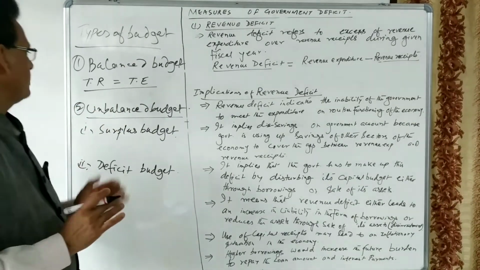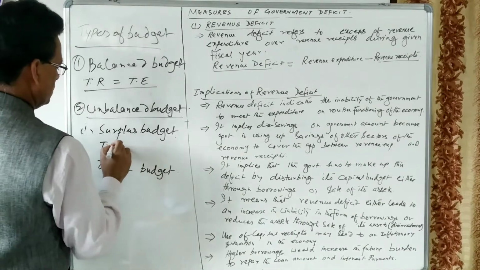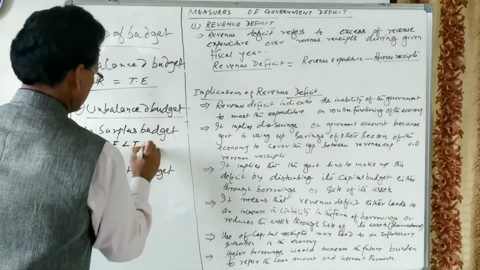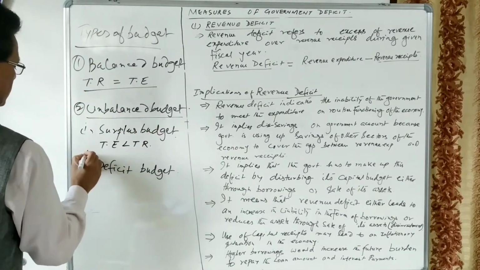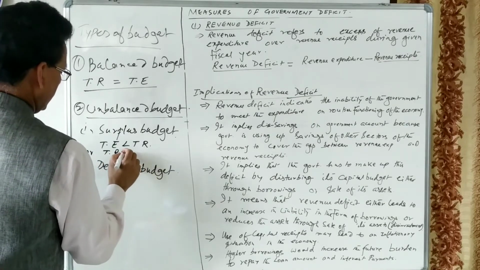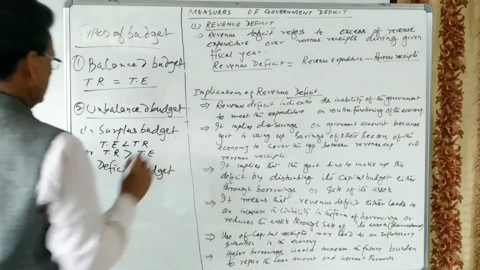Suppose total expenditure is less than total receipt, or we can say total receipt of the government is greater than total expenditure of the government.